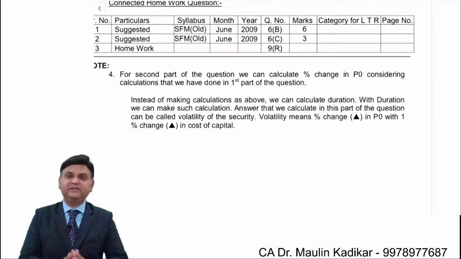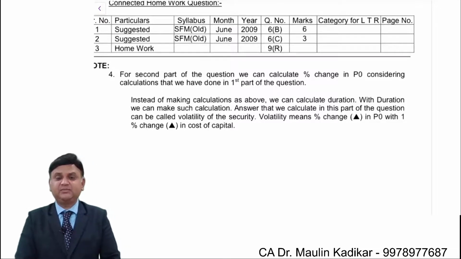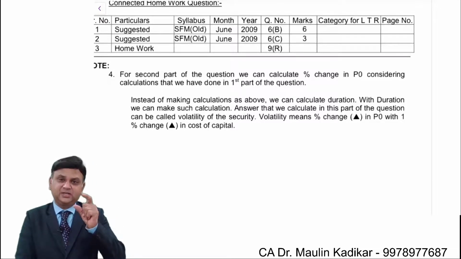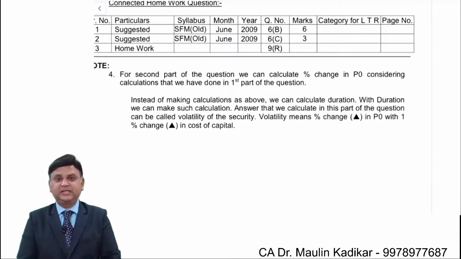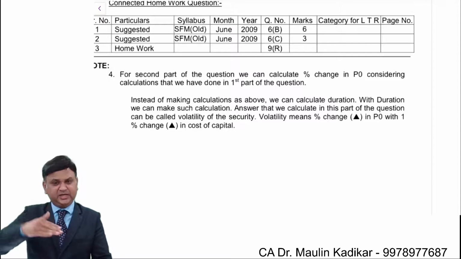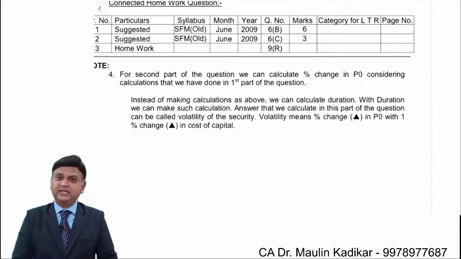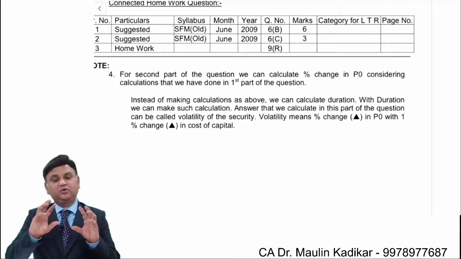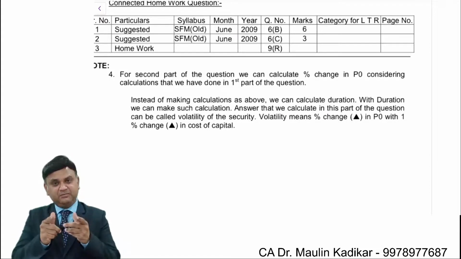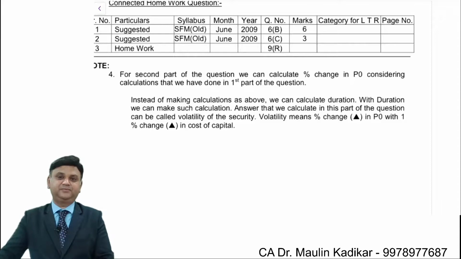Apparently we take decisions by using the yield, the return, but apart from that there is an additional concept: if you are expecting the rate to fluctuate, then how you should make the investment. And that is what we are going to decide by using the concept of duration.